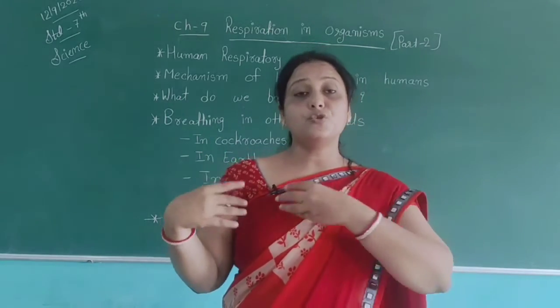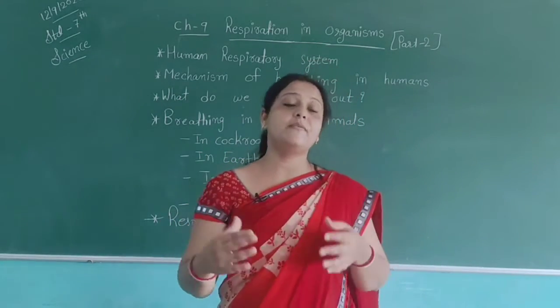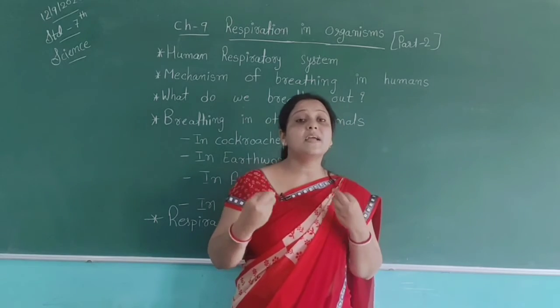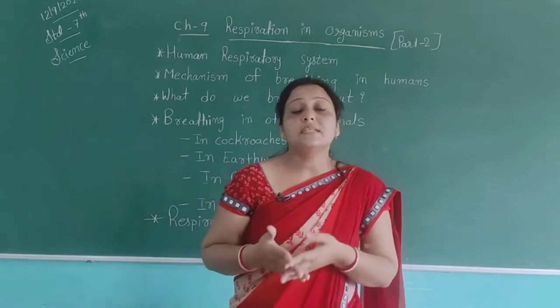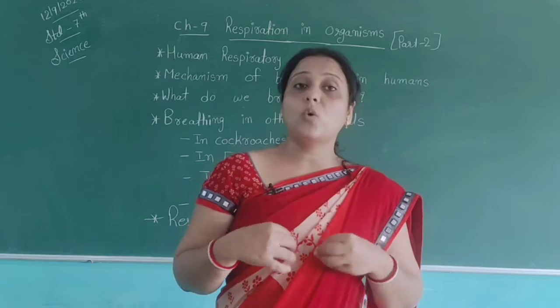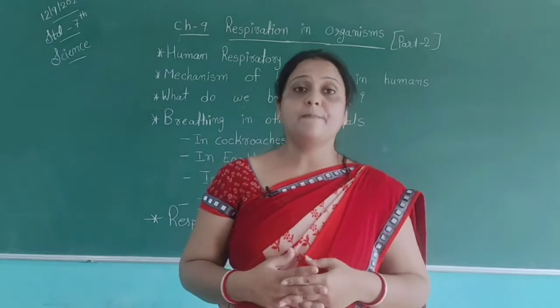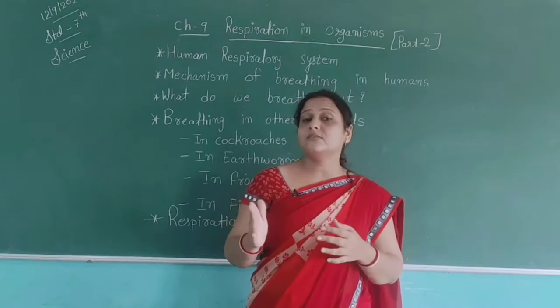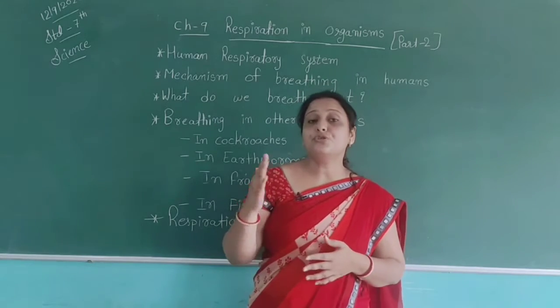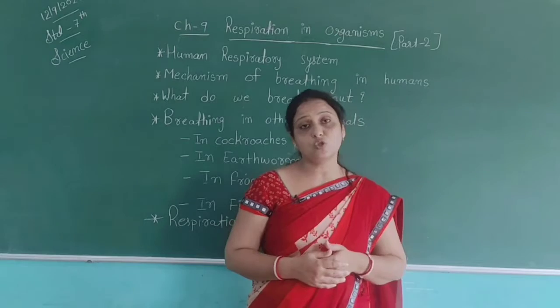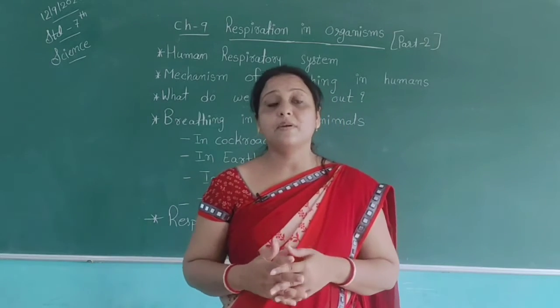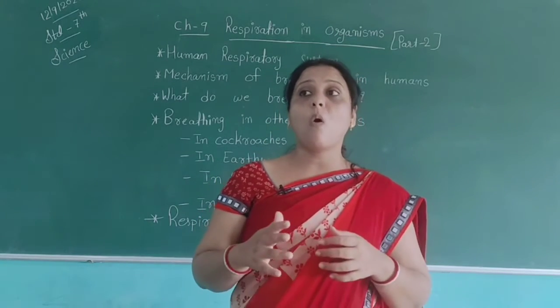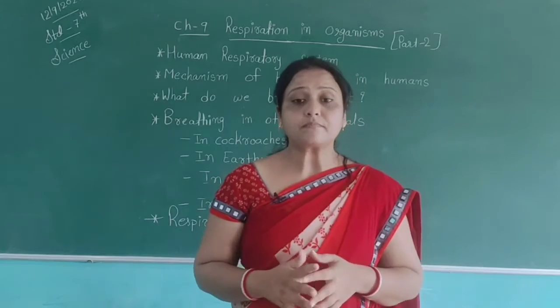Then it is carried to all our body parts. Oxygen is very important for us. The human respiratory system is also useful to compare with other animals. All types of animals which live on the earth have this system.